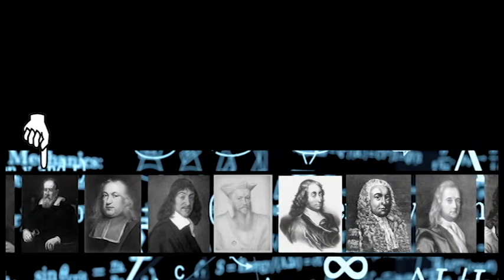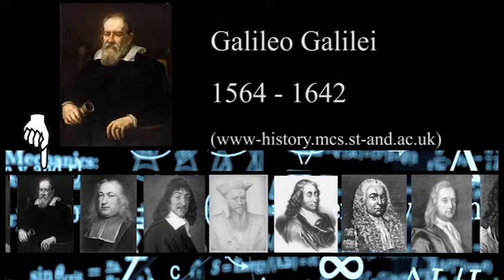Next on our journey through time is Galileo Galilei. Galileo was an Italian scientist who formulated the basic law of falling bodies, which he verified by careful measurements. He constructed a telescope with which he studied lunar craters and discovered 4 moons revolving around Jupiter. He was also a Copernican scholar.